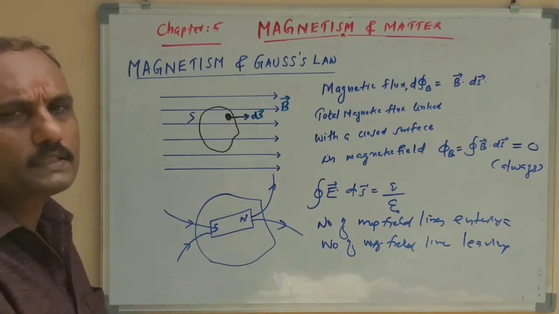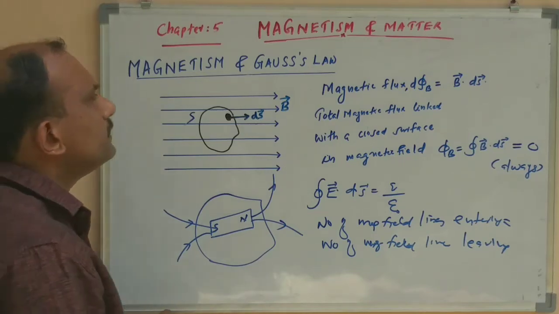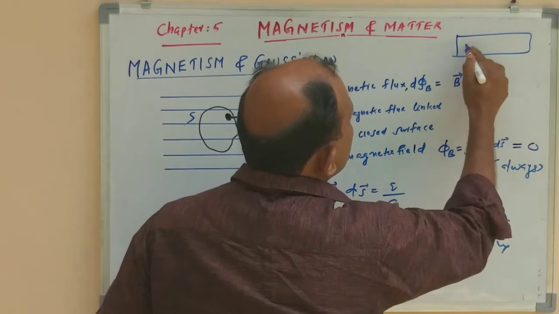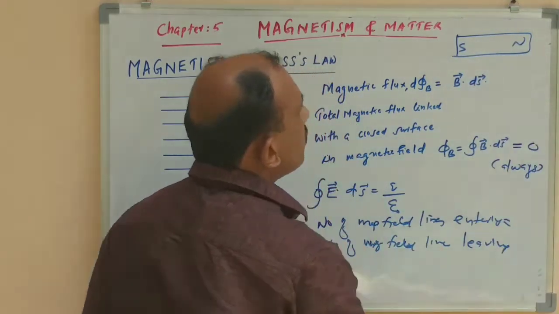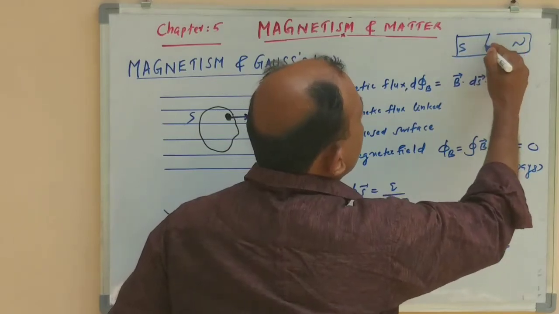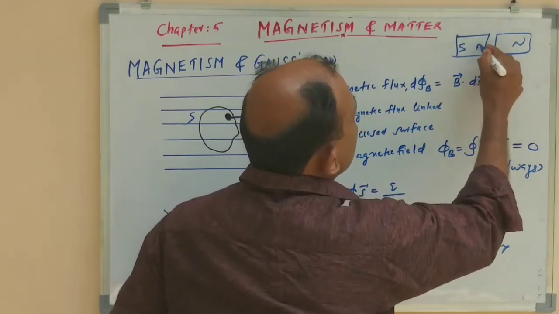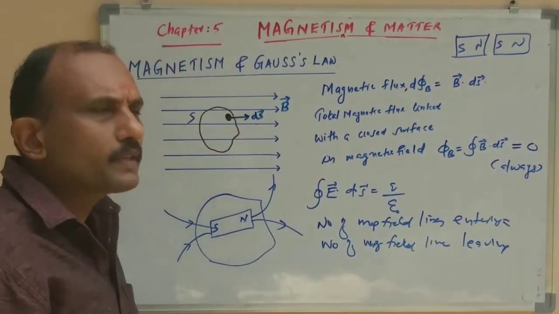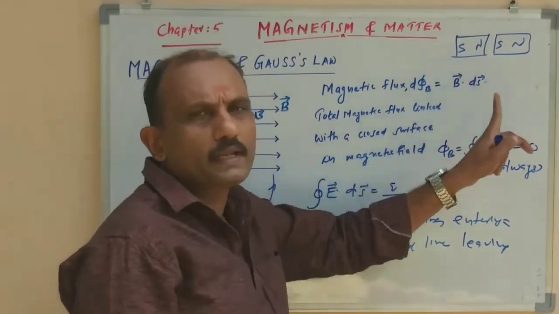Or in another way, we can say that if you take a bar magnet, you cannot separate the north and south pole individually. For example, suppose this is the south pole and this is the north pole. If you cut this into two bar magnets, then again there will be a north and a south. If you cut it again, there will be a south pole and a north pole.